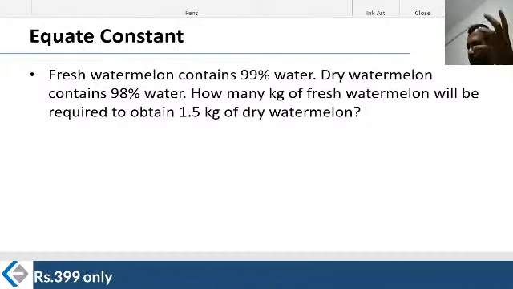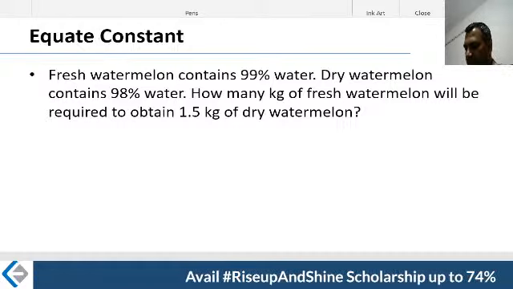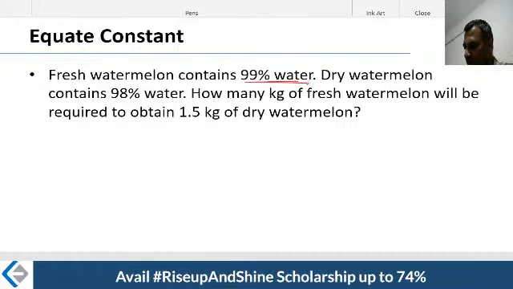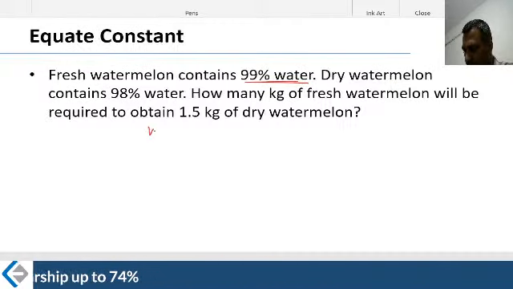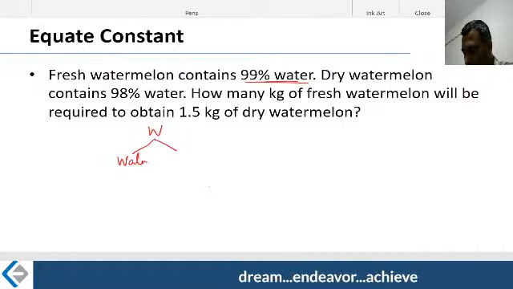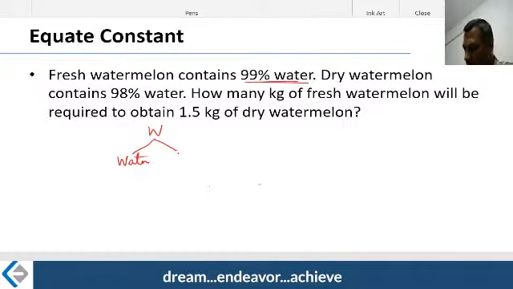Let's take a look at this. Fresh watermelon contains 99% water. Very similar to the grapes, it's a watermelon this time. So what is happening in the watermelon? Watermelon has two portions. One is the water portion. The other one is a non-water portion.